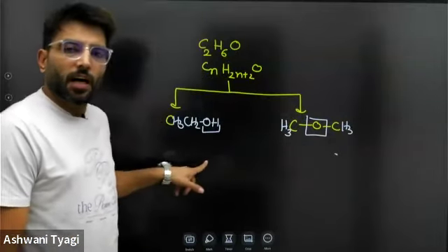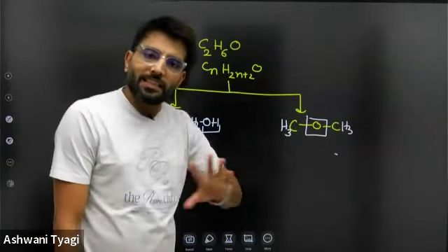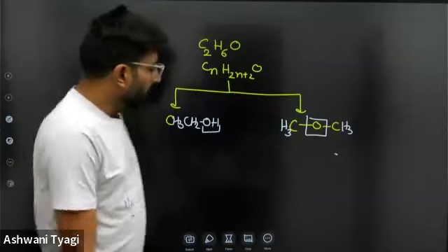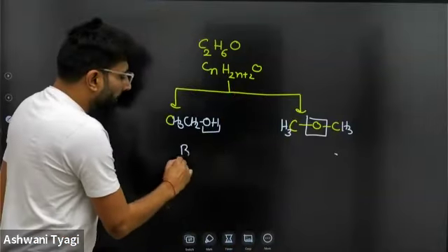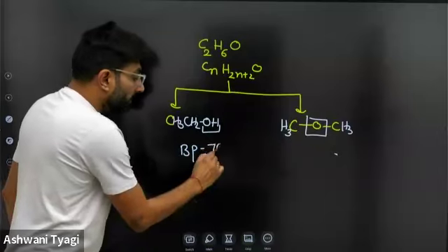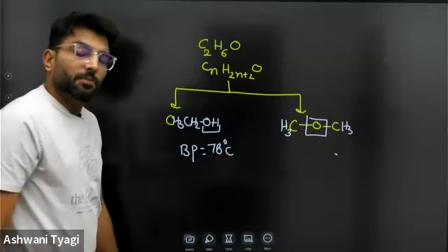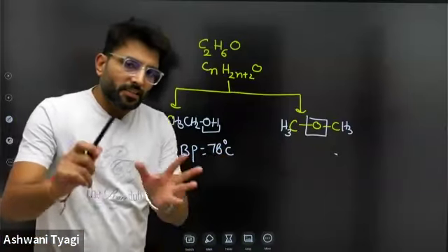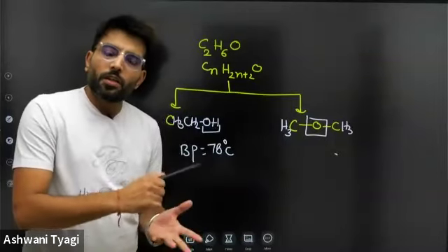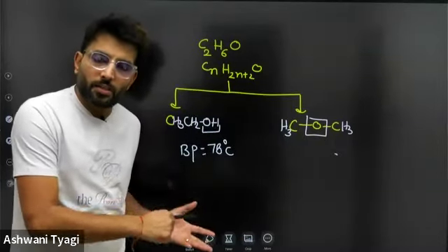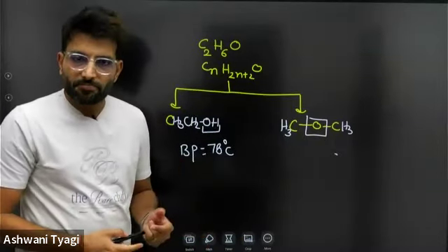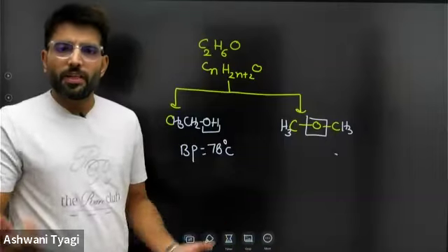These two molecules are entirely different. How? This one has a boiling point of 78 degrees Celsius, which means it will be liquid at room temperature. You know, ethyl alcohol is liquid, very much liquid.